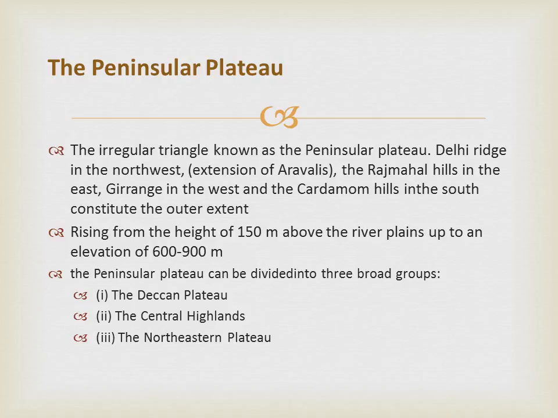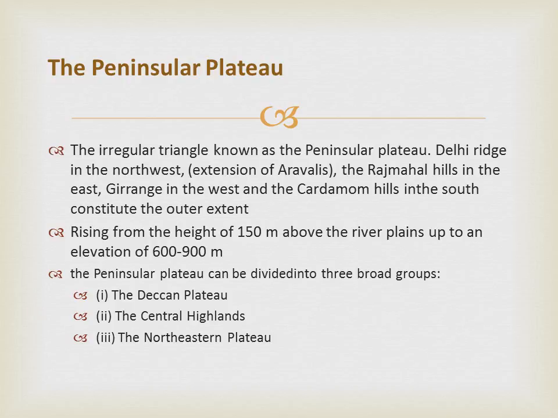This is bordered by the Western Ghats in the west, Eastern Ghats in the east, and the Satpura. Western Ghats are locally known by different names such as Sahyadri in Maharashtra, Nilgiri Hills in Karnataka and Tamil Nadu, and Anaimalai Hills and Cardamom Hills in Kerala. The Central Highlands, next one, are bounded up to the west by the Aravalli Range.